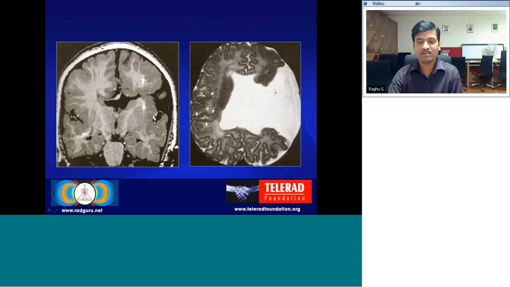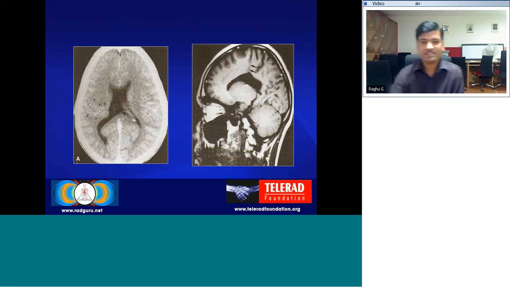Here you can see that the cleft is widely open, that is open lip schizencephaly. On CT, sometimes closed lip schizencephaly can be very difficult to identify unless proper windowing is used. You can see that there is a small cleft here, which is lined by gray matter. So it's a closed lip schizencephaly, which is extending from the ependymal surface to the cortical surface. The same on the MRI.